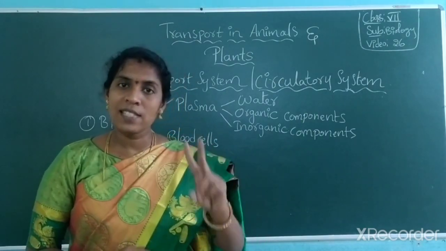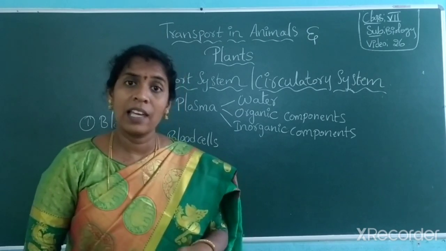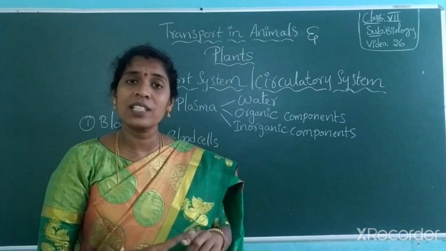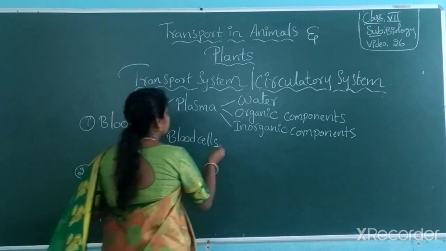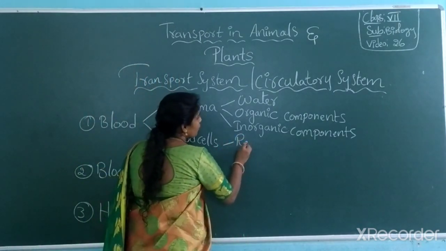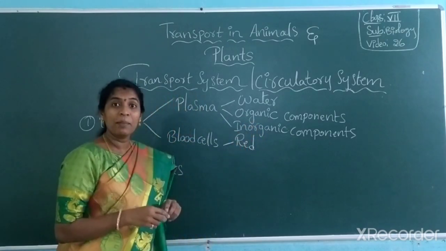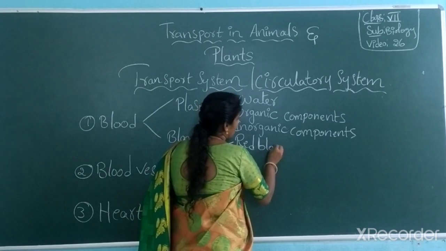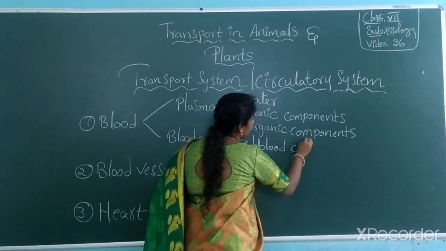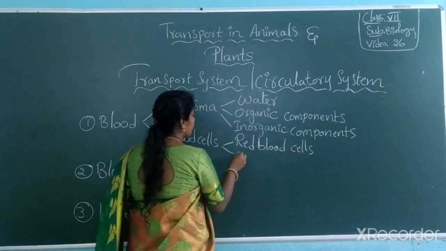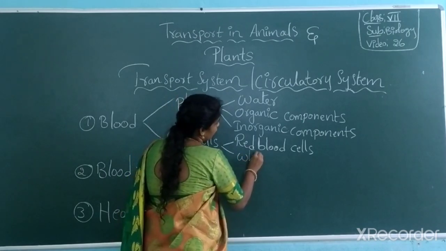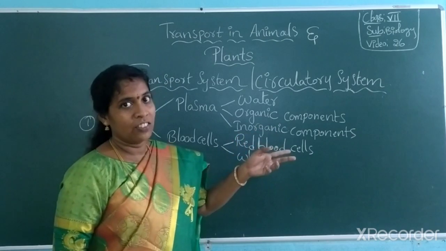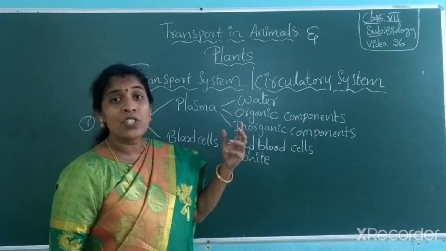Understood? So the second one, blood cells. What blood cells are present in it? Just look at it. The first one I am taking is red blood cells, which are red in color.